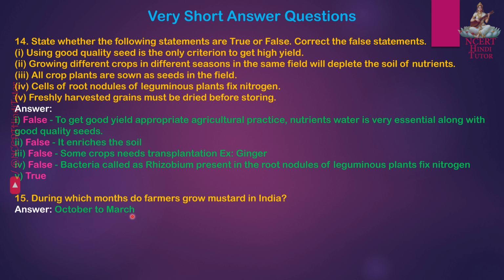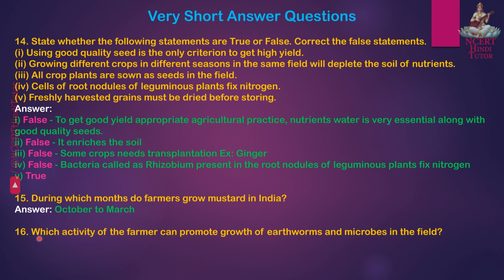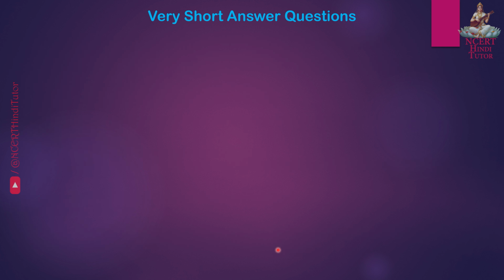Question 15. During which months do farmers grow mustard in India? Answer: October to March. Question 16. Which activity of the farmer can promote growth of earthworms and microbes in the field? Answer: loosening the soil or maintaining high moisture levels in soil.